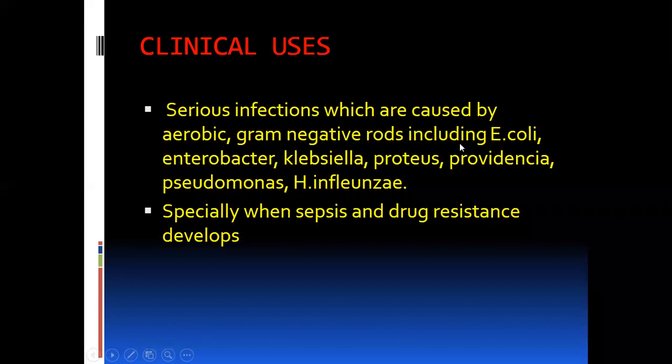These include E. coli, Enterobacter, Klebsiella, Proteus, Providencia, Pseudomonas, Haemophilus influenzae, Shigella, Salmonella, etc. These are all gram-negative rods. These act in aerobic conditions, and the infections caused by these bacteria are very serious. These are pneumonia, UTI, neonatal sepsis, and sepsis.